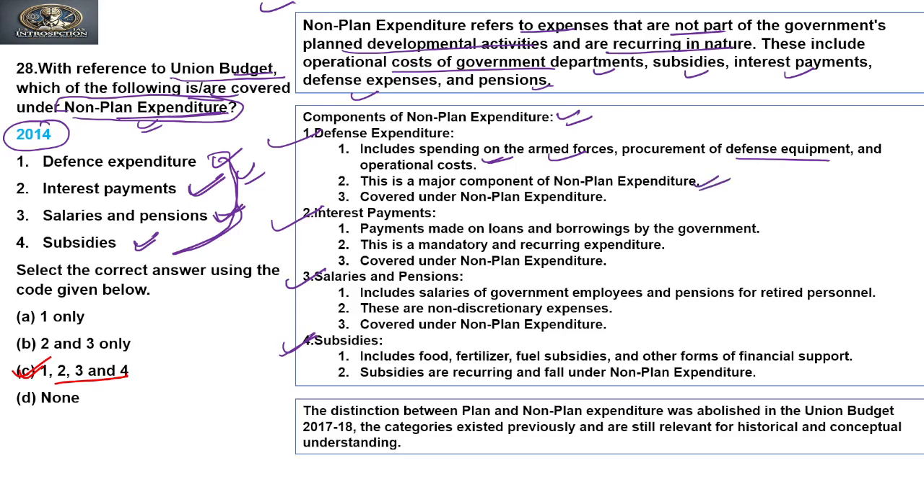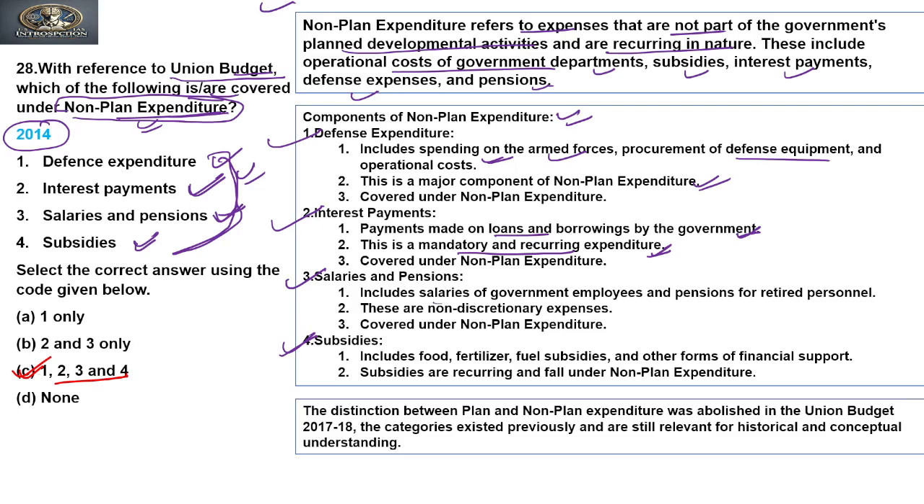Interest payments are made on loans and borrowing by the government. This is a mandatory and recurring expenditure. The government took loans, so they have to pay the interest on the loan also. So that is mandatory. You cannot plan that this year we will not give the interest, we will give it next year. This is a mandatory provision. Non-plan means you have to pay.